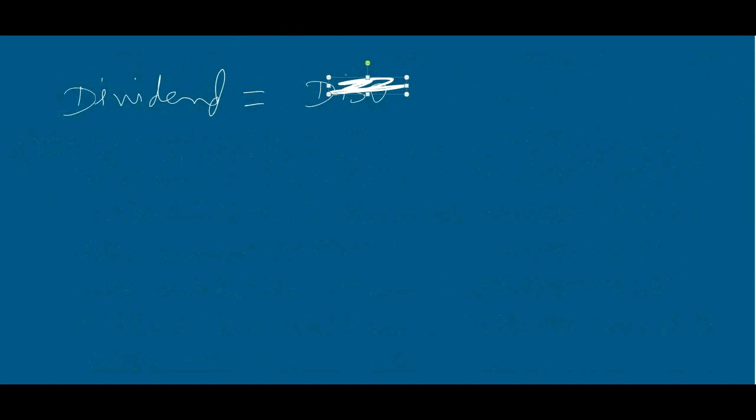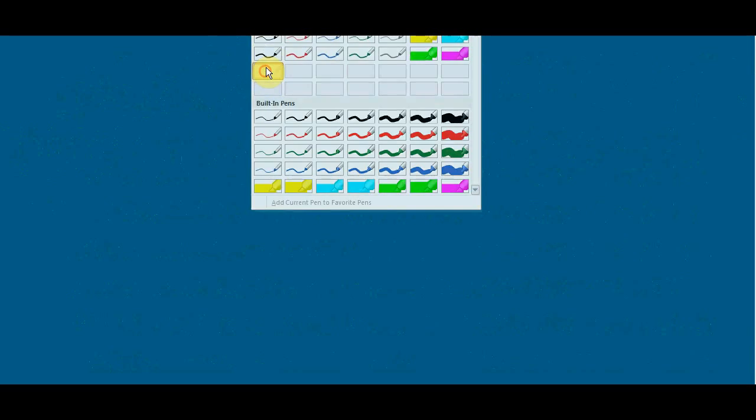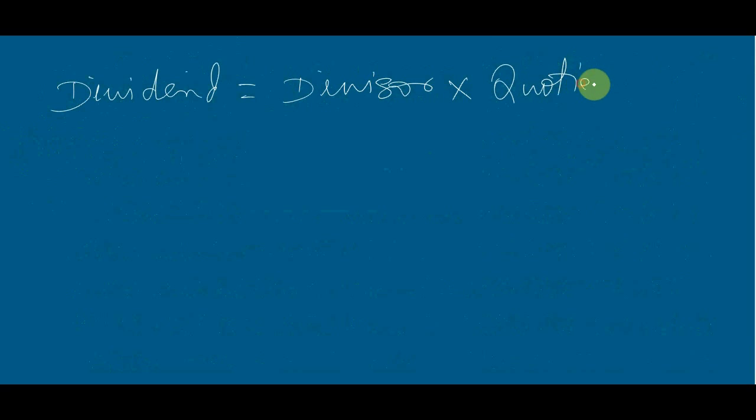Dividend must be equal to divisor into quotient plus remainder.